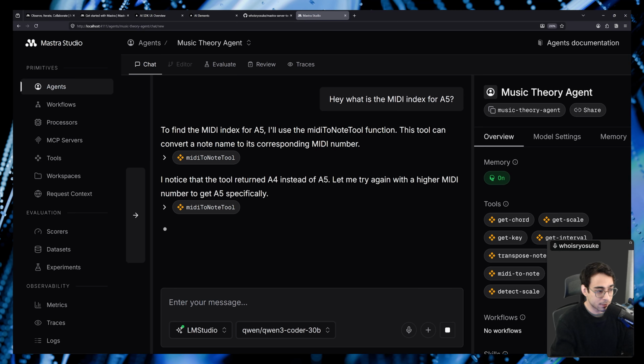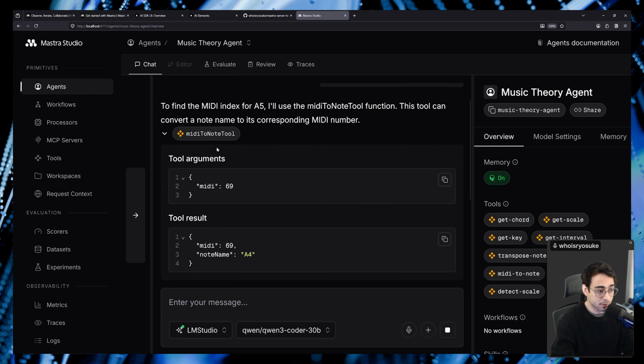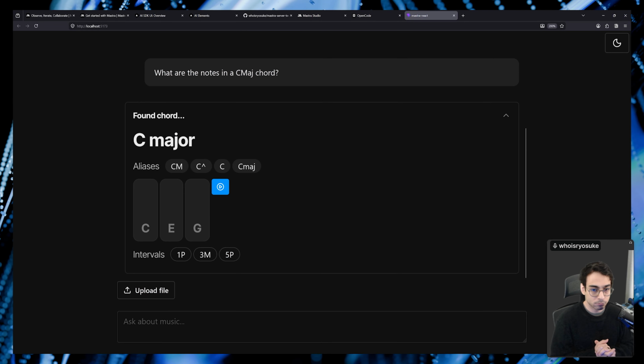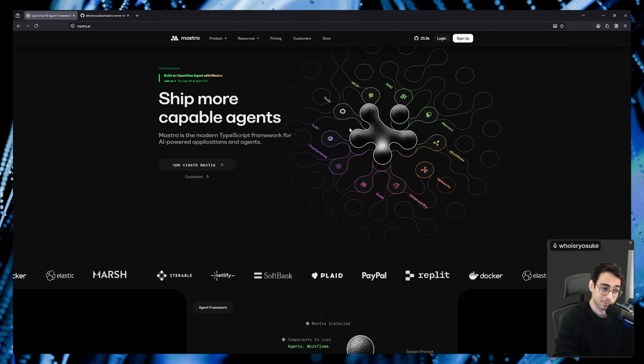What's up, creatives? We're here, and I'm going to show you something very interesting today. I created a music theory agent and a music generation agent using the Mastra agent framework.